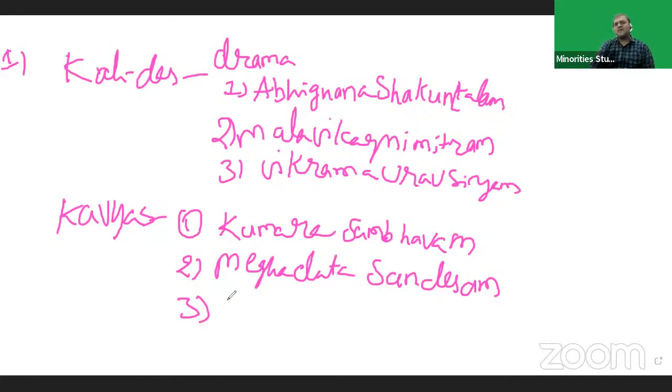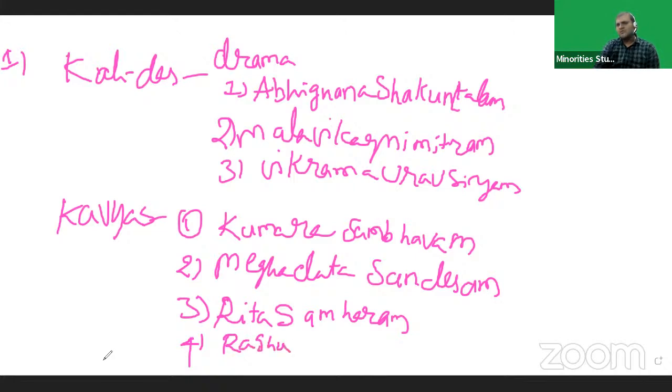Meghaduta Sandesham, and Ritu Samharam. The fourth one was Raghu Vamshamu. These are the kavyas written by Kalidasa. You should remember these points.